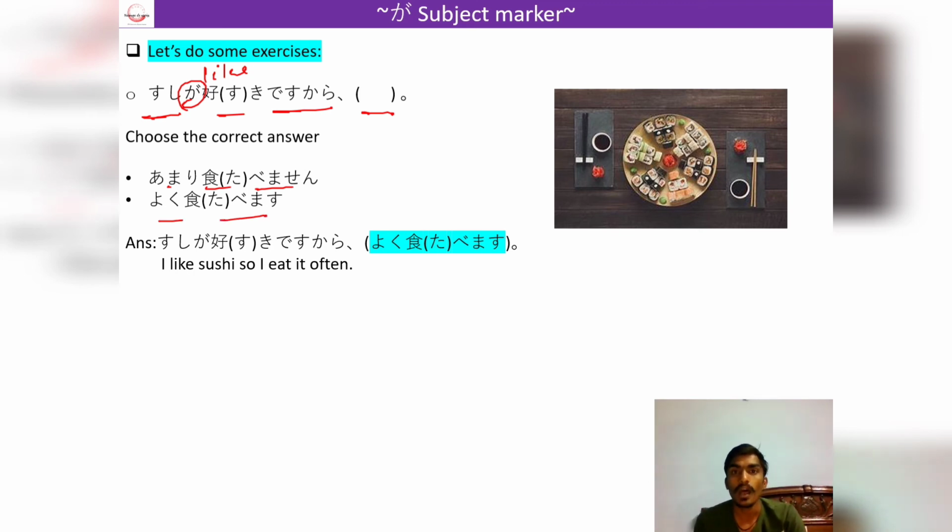Yoku tabemasu, I often eat. Yoku is often. So if we like a thing, it means we will eat that thing. So our answer would be in a positive way, which is yoku tabemasu. Sushi ga suki desu kara yoku tabemasu. I like sushi, so I eat it often.